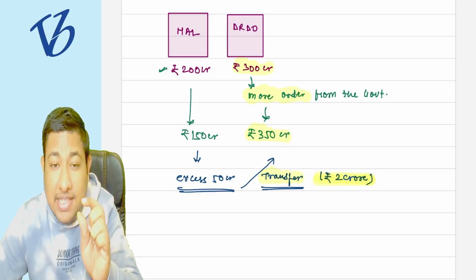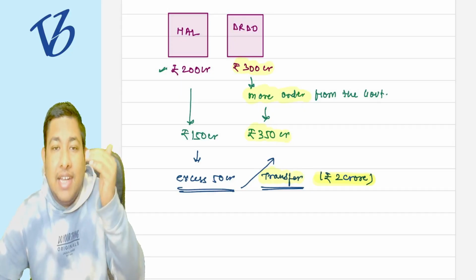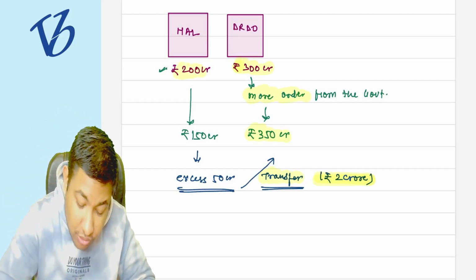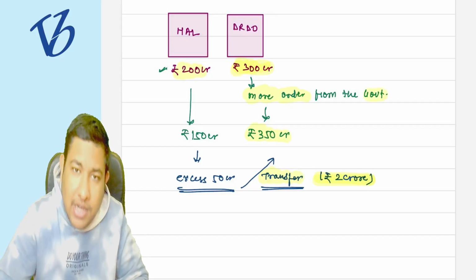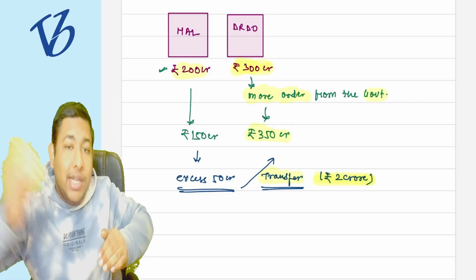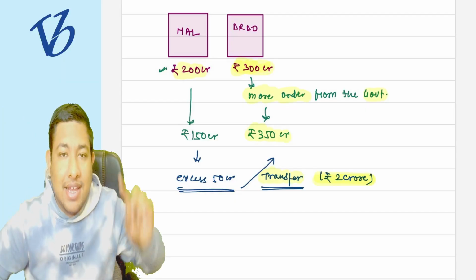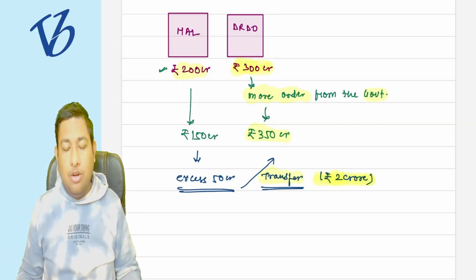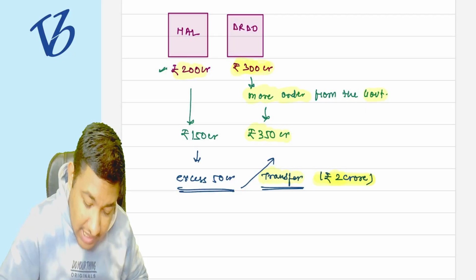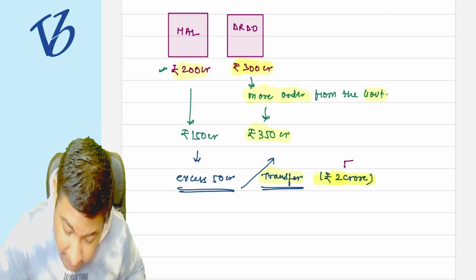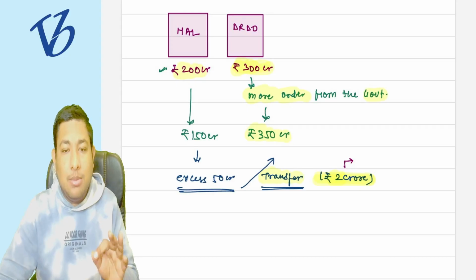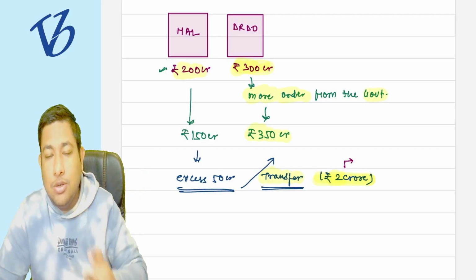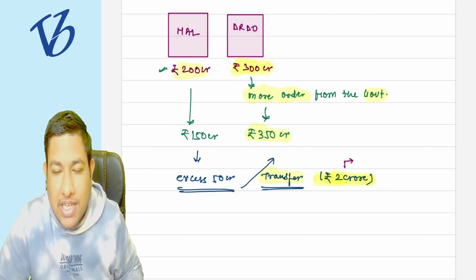Import entitlement license is what? A license which entitles a person to import something, which they got for 200 crore and 300 crore from the government. Now HAL is transferring that import entitlement license in the name of DRDO for rupees 2 CR. So now the question arises, the income earned by HAL in terms of transferring the import entitlement license to DRDO, this 2 crore rupees is going to be taxable under which head?